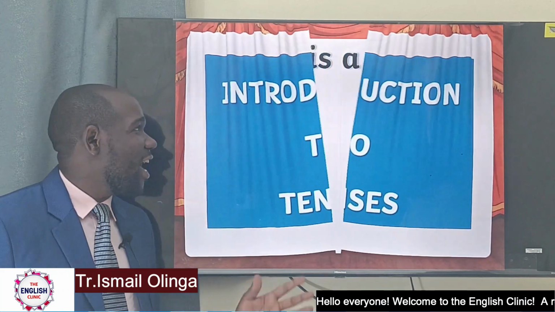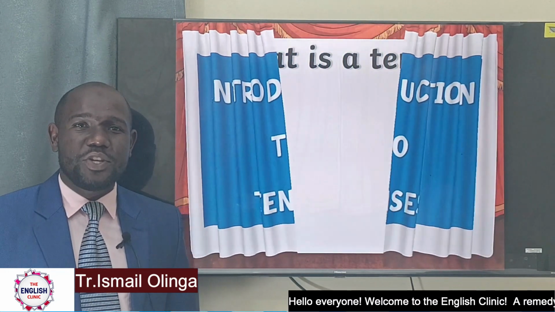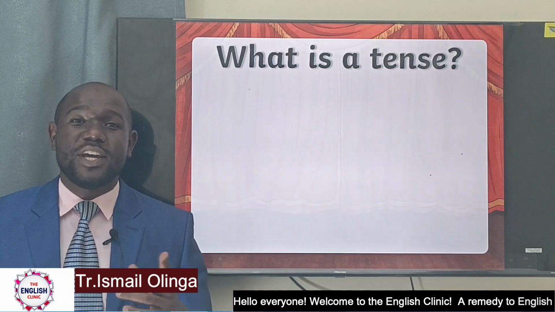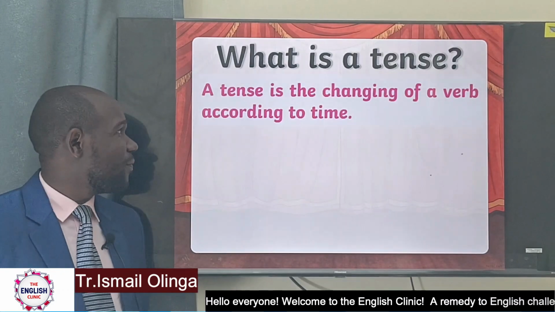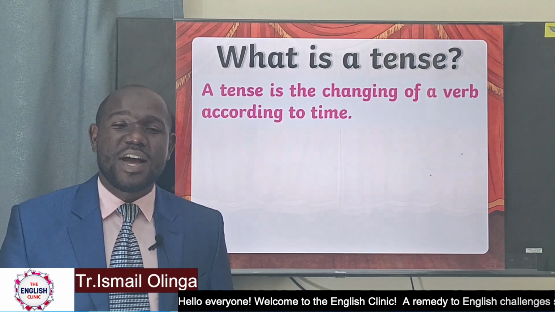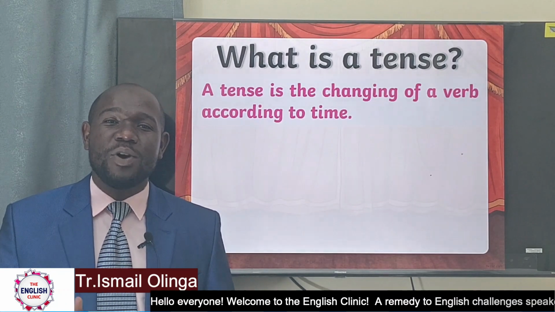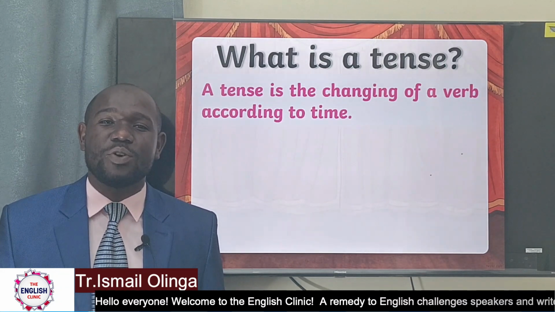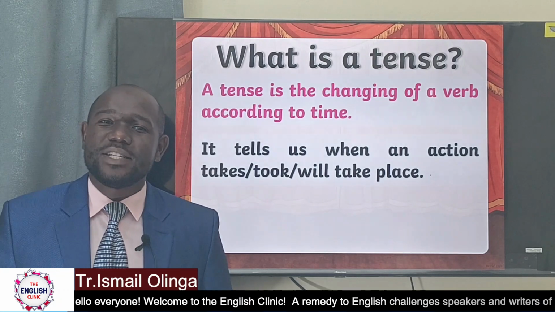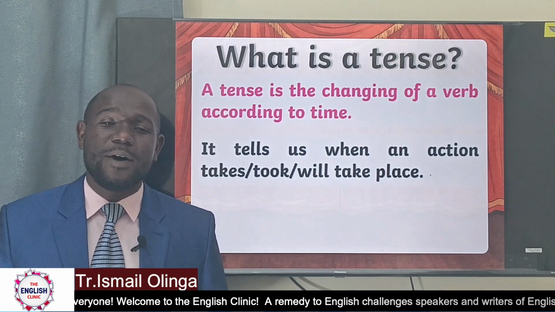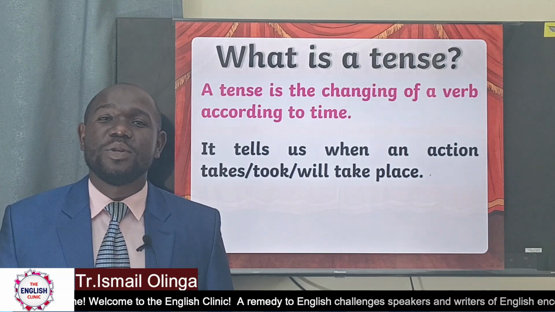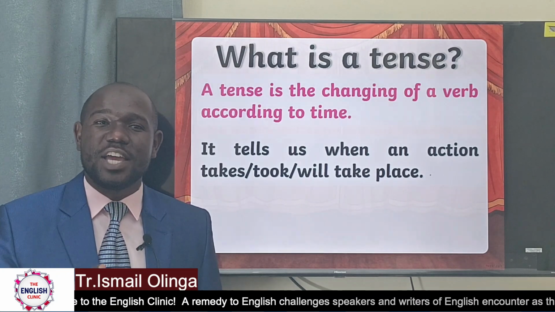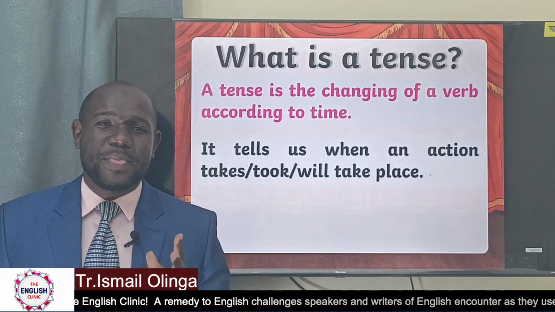What is a tense? There is that definition that you have, but I would like us to share this one that I have prepared for you. A tense is the changing of a verb according to time. How actions change according to the time of happening is what we call a tense. That action might happen today or it happened yesterday. Maybe it will happen tomorrow. So the changing of these actions according to the time they occurred is what we refer to as a tense.